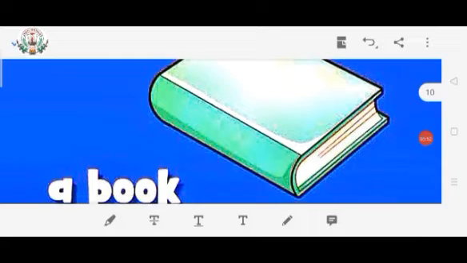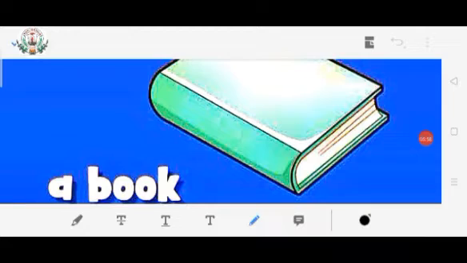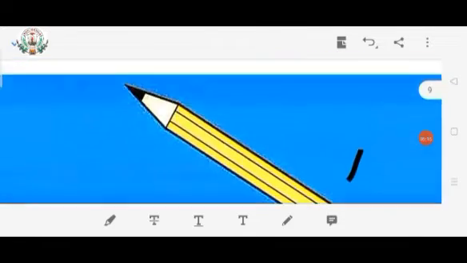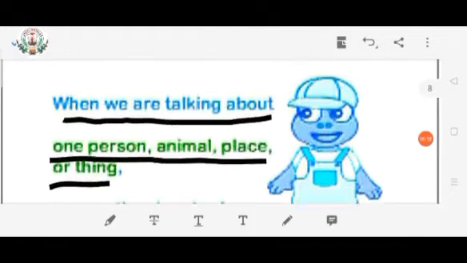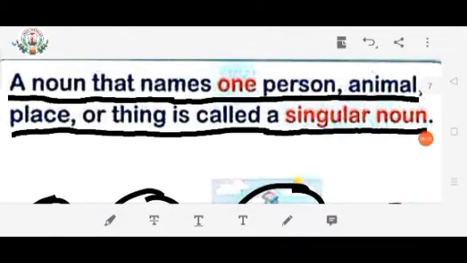Look at the next picture, children. How many books are there here? Only one book. So the spelling of book is BOOK, book, because only one book is there. So it is written as a book. These are the examples of singular noun. So from this you can understand, dear children, that a noun that names one person, animal, place or thing is called a singular noun.